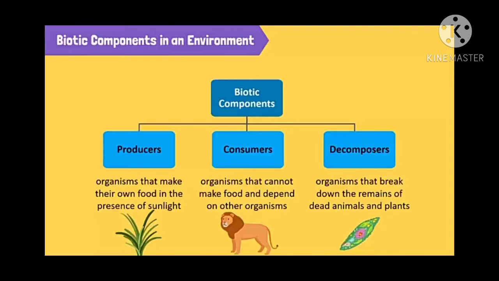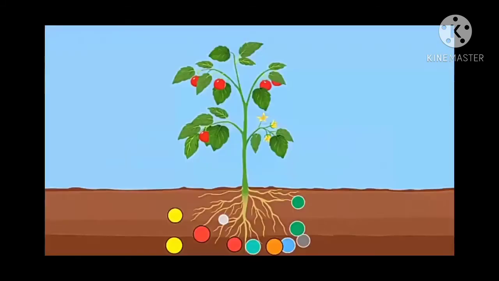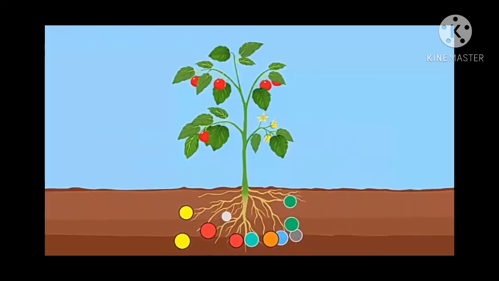My dears, just glance over. The environment is mainly divided into biotic and abiotic. Biotic means living organisms, which are again divided into three main categories: producers, consumers, and decomposers. In this picture you are observing water being absorbed from the roots of the plant.